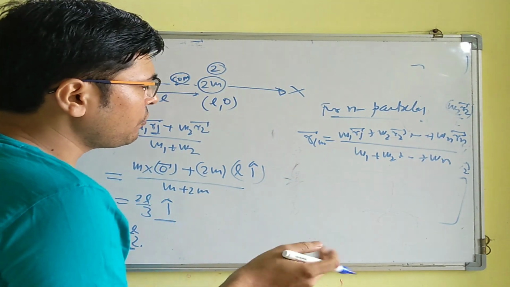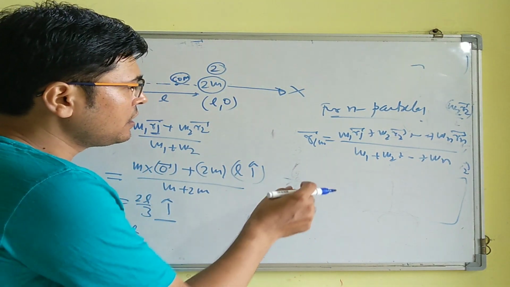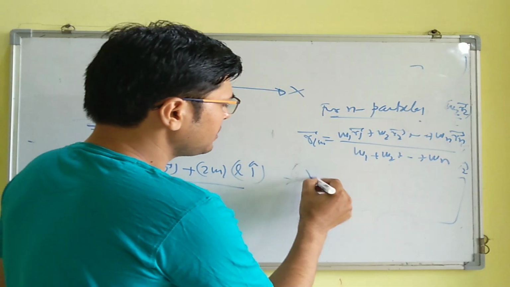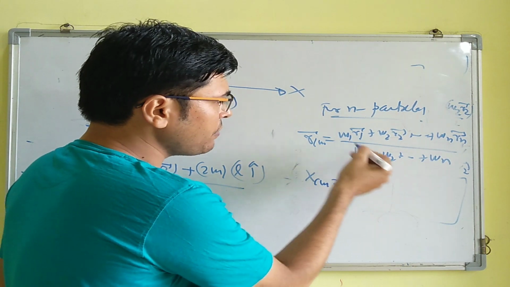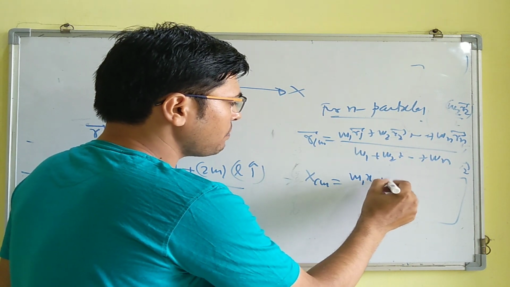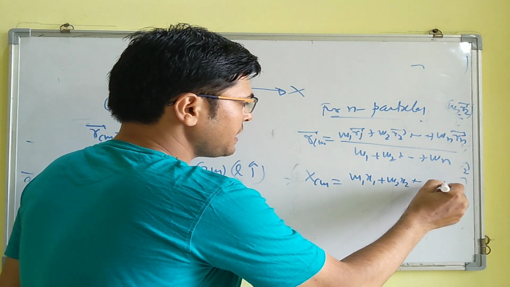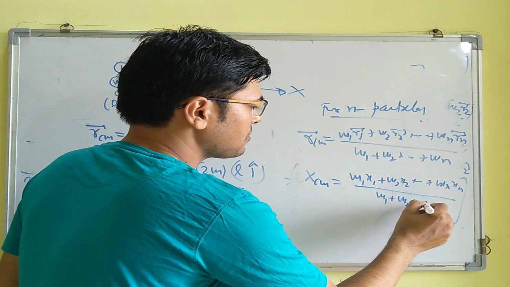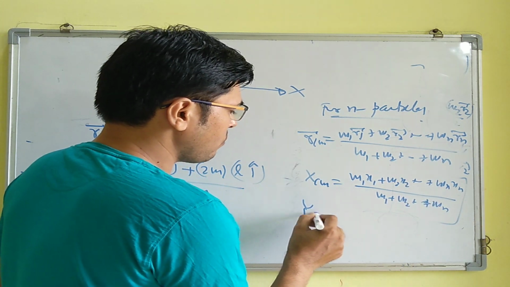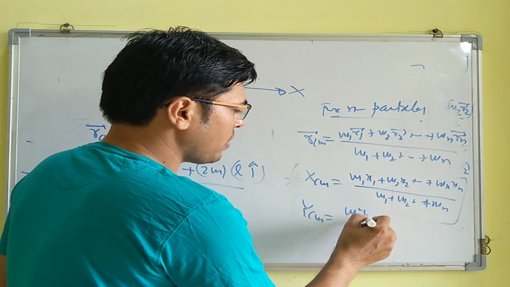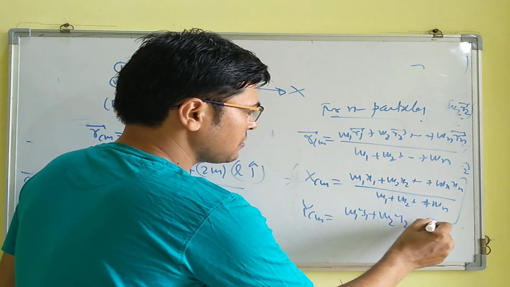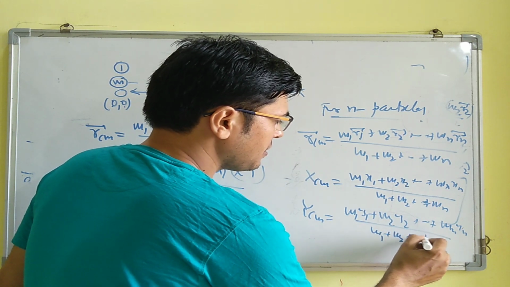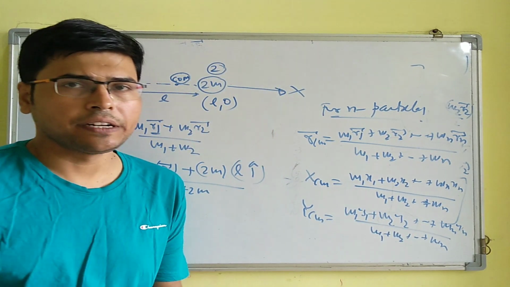And also, if we wish to calculate xcm, ycm, zcm separately, then from this equation we can deduce that xcm is (m1 x1 plus m2 x2 plus ... mn xn) by (m1 plus m2 plus ... mn), right? Similarly, ycm can be written as (m1 y1 plus m2 y2 plus ... mn yn) by the same sum, and similarly the z coordinate can also be written, right?